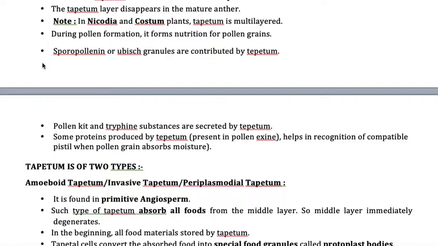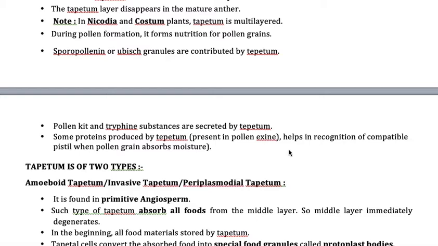And of course, the tapetum has some other functions. It produces pollen kit and also tryptophan substances, and the proteins produced by this tapetum help to recognize the same kind of flower.